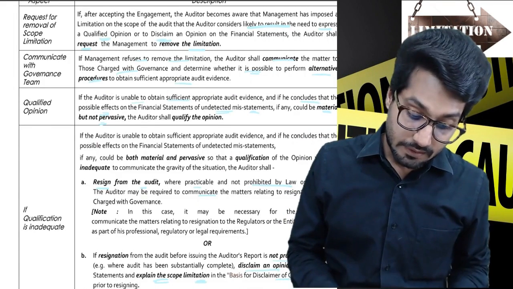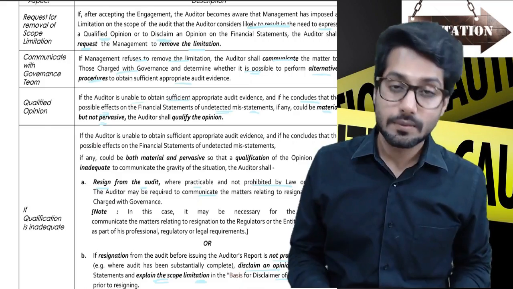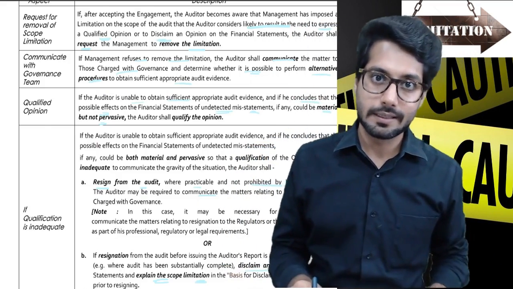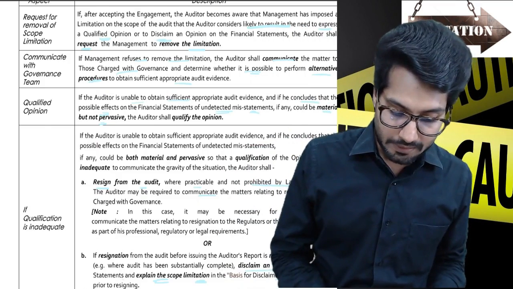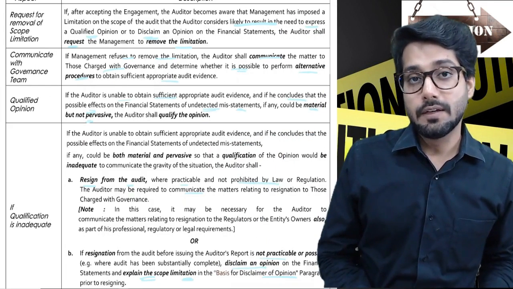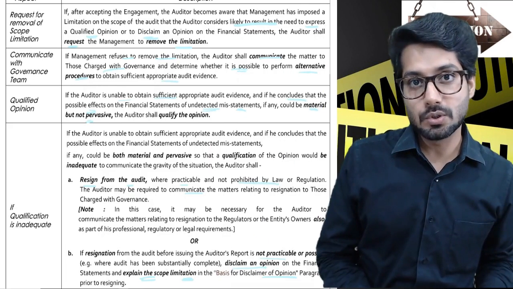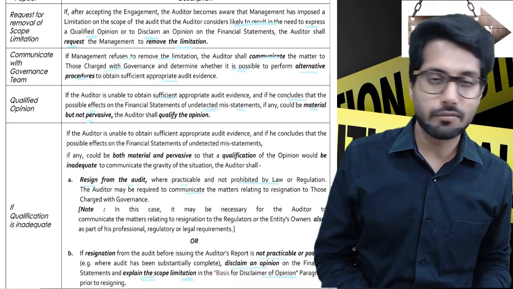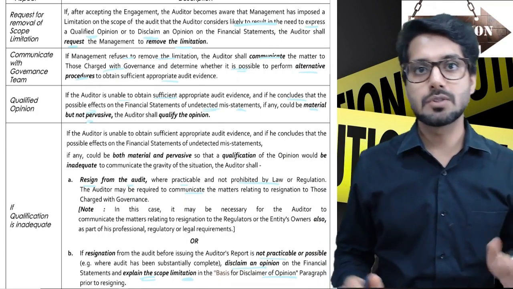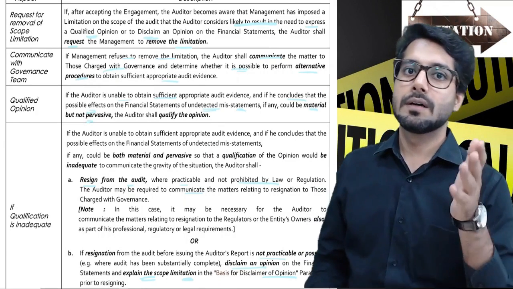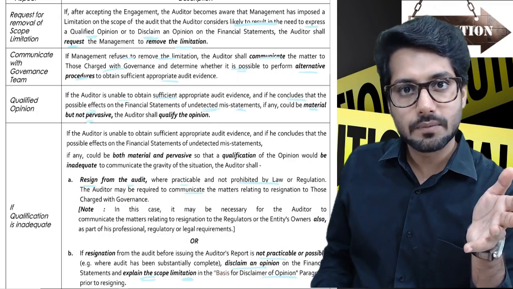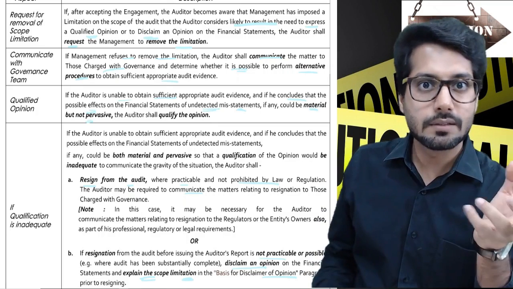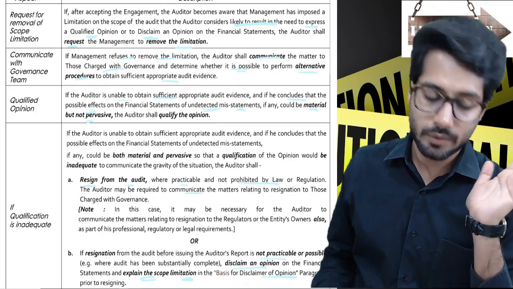And when you talk to the TCWG, you should also check whether alternate procedures can be applied to such areas. Then the qualified opinion: if they still don't agree to remove the limitations, obviously the only option left with you is that you'll give a qualification, which means you'll simply put into your audit report a qualified opinion, and you'll put under a limitation para that some limitations have been put on you, right?